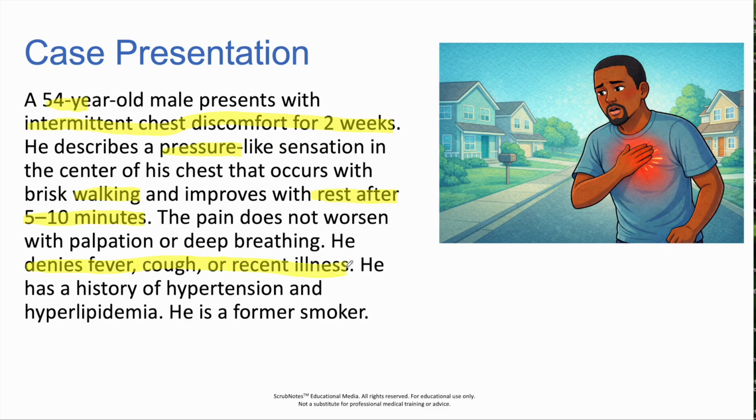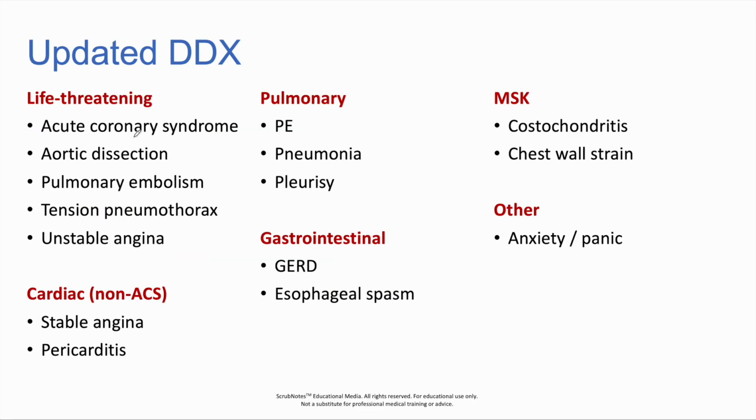He denies fever, cough, or a recent illness, and he has a history of hypertension and hyperlipidemia. He is a former smoker as well. So now we have some information that we can update our initial DDX list.